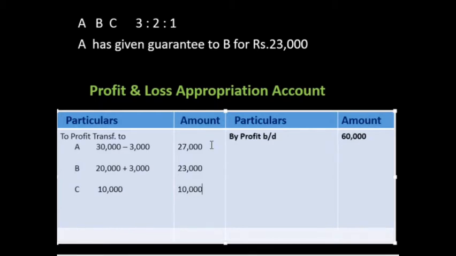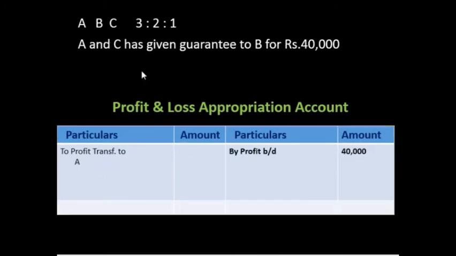Now B will get 23,000 as guaranteed by A. 27,000 is A's profit, 23,000 is B's, and 10,000 is C's profit. Now the total is 60,000. Understood, beta? Because in this question A has personally guaranteed B, B will get 23,000. If B does not get 23,000, A personally meets that guarantee and fulfills the amount.